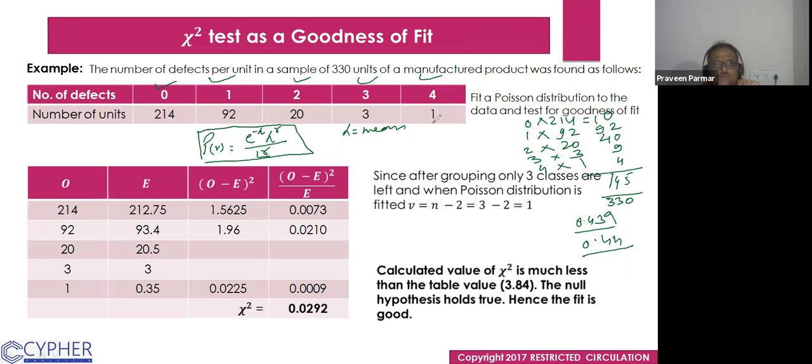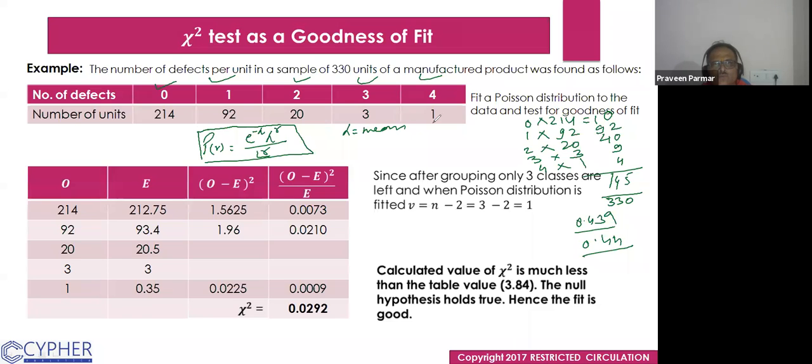We get here 234.67, and 212, and I am getting something wrong.